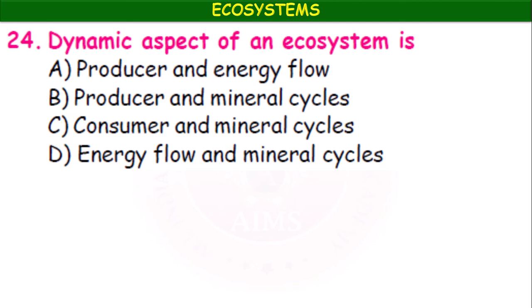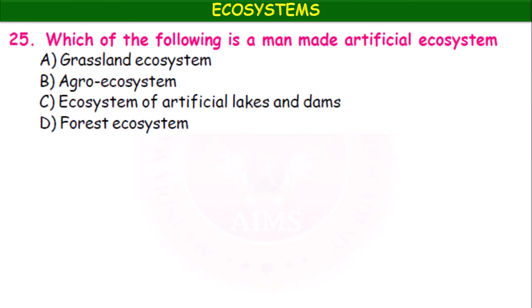The dynamic aspects of an ecosystem are: producers and energy flow, producer and mineral cycles, consumer and mineral cycles, energy flow and mineral cycles. It is the energy flow and mineral cycles. What are mineral cycles? Nothing but carbon cycle, oxygen cycle, sulfur cycle, okay, phosphorus cycle, etc.